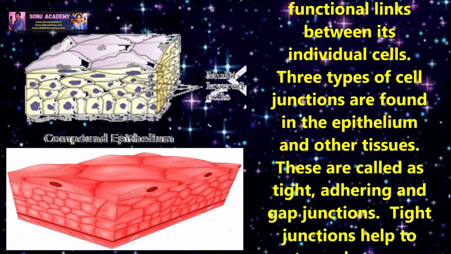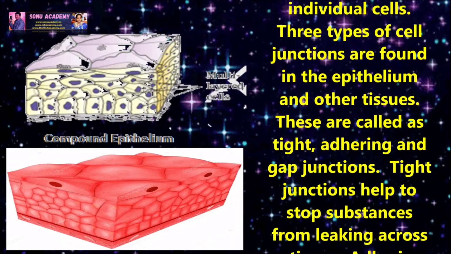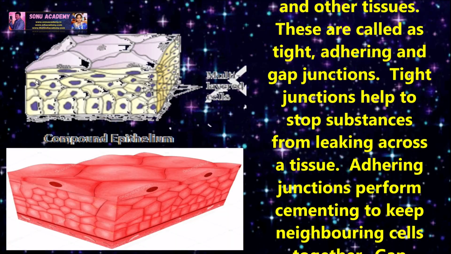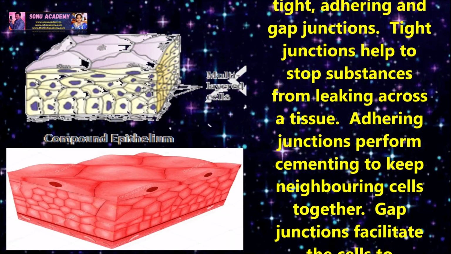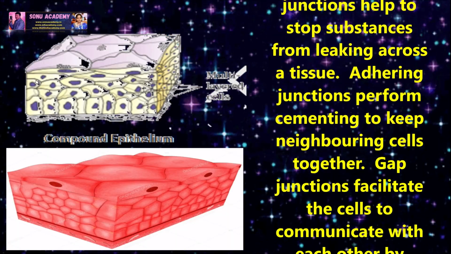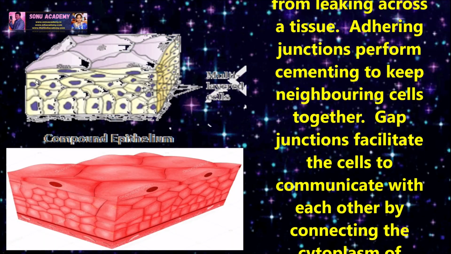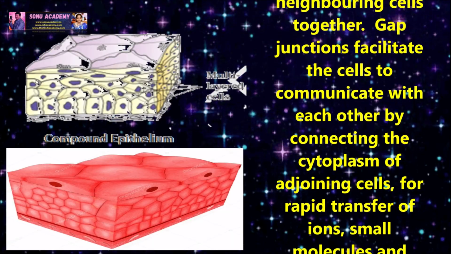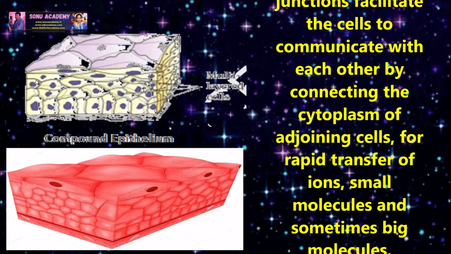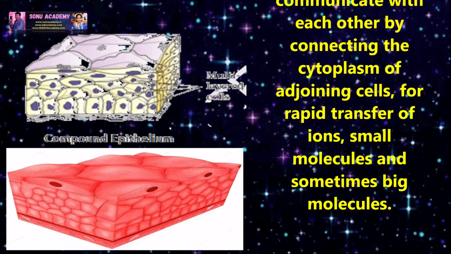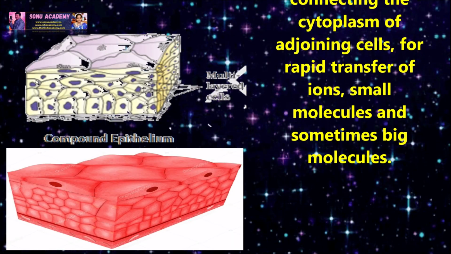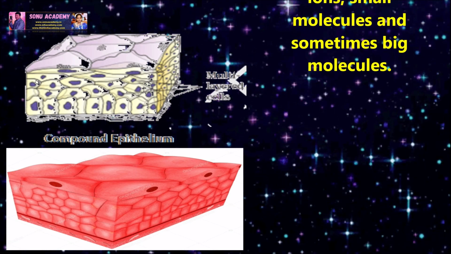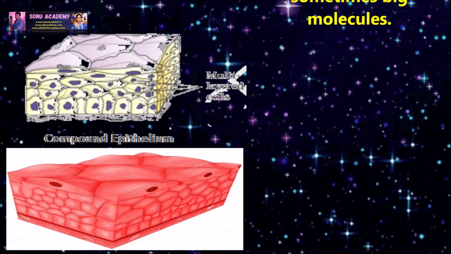Three types of cell junctions are found in the epithelium and other tissues. They are called tight, adhering, and gap junctions. Tight junctions help to stop substances from leaking across a tissue. Adhering junctions perform cementing to keep neighboring cells together. Gap junctions facilitate the cells to communicate with each other by connecting the cytoplasm of adjoining cells for rapid transfer of ions, small molecules, and sometimes big molecules.